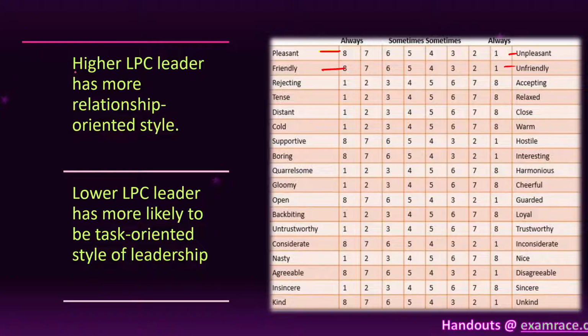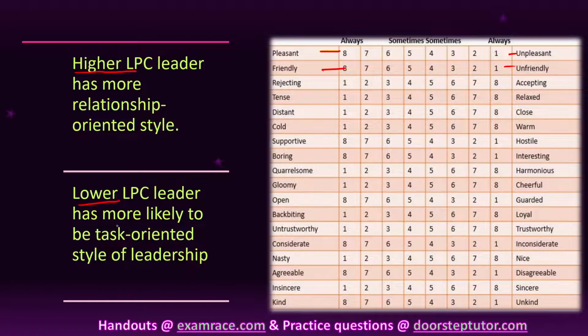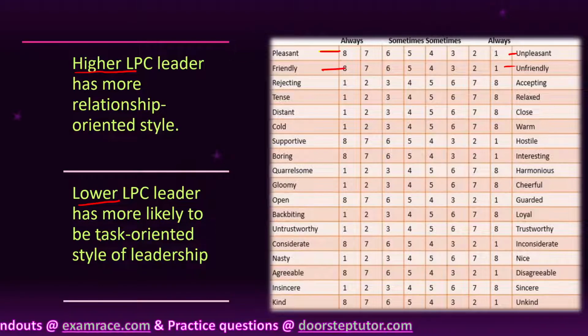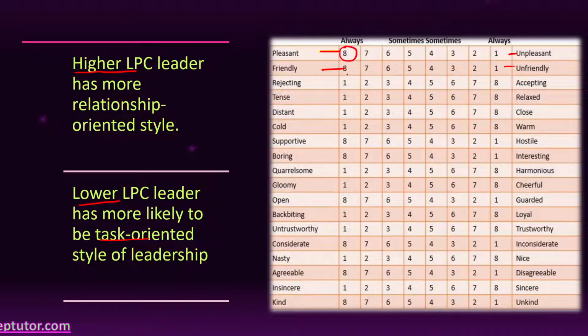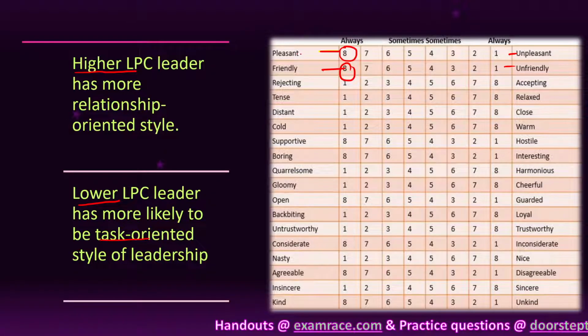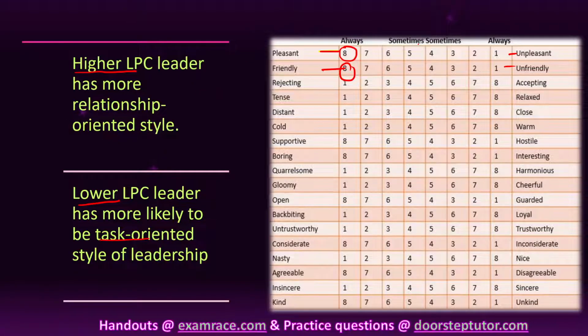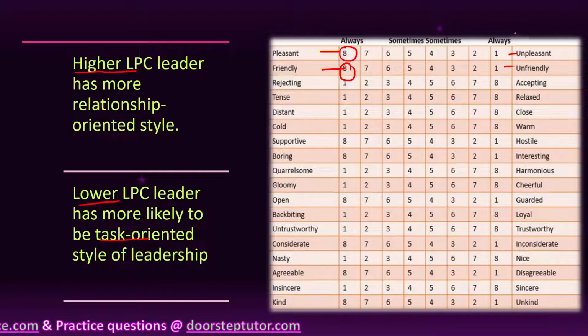So here it is given that higher LPC means more relationship oriented and lower LPC means task oriented. Understood? So higher LPC means 8, and here it is 8. So this type of leader is relationship oriented. A high LPC value leader is relationship oriented, and a low LPC value leader is task oriented.